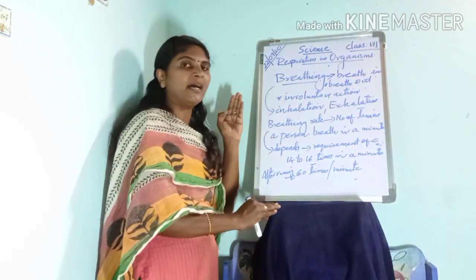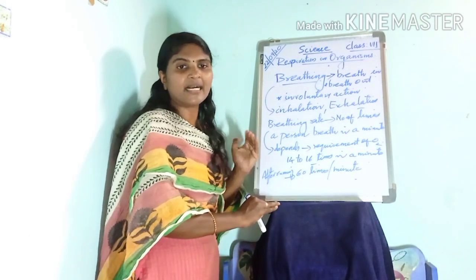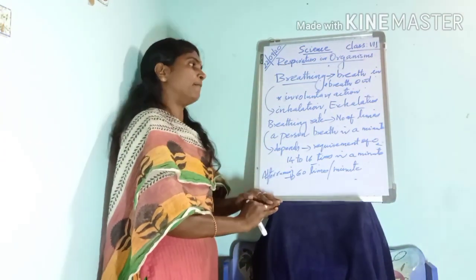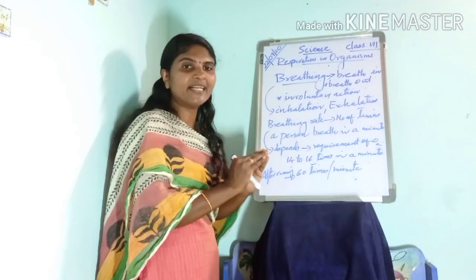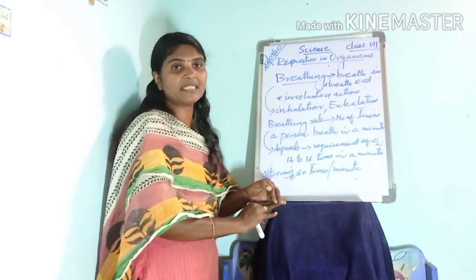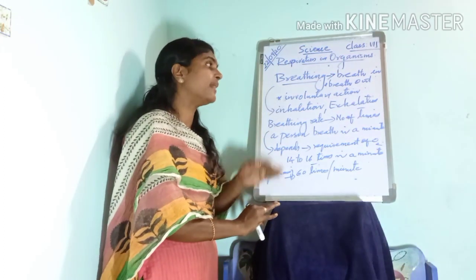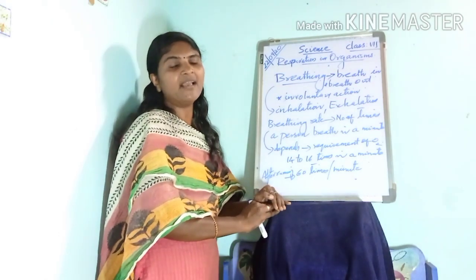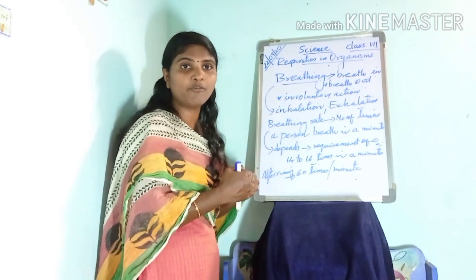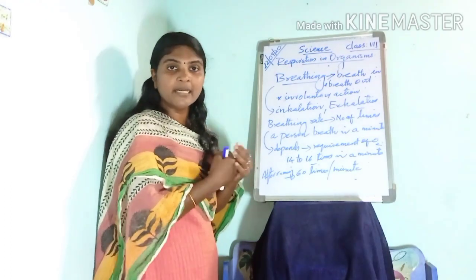What is breathing actually? Breathing is a continuous process in which you breathe in and breathe out air from the body. It is an involuntary action controlled by the brain. Involuntary action means a type of muscle movement that does not require thinking. When we breathe in, our body gets a fresh supply of oxygen, and when we breathe out, the carbon dioxide produced in the body is removed.